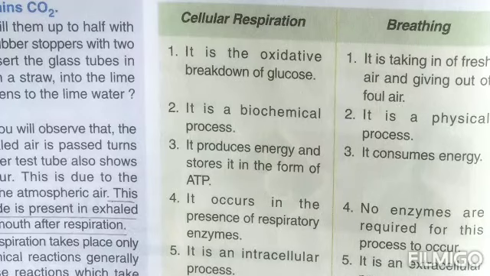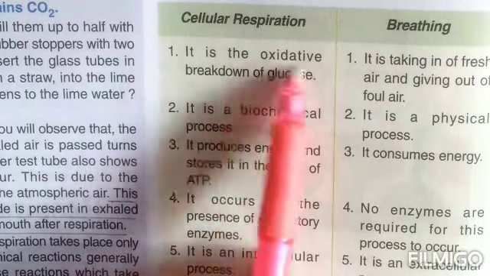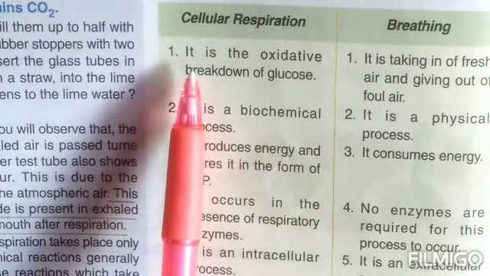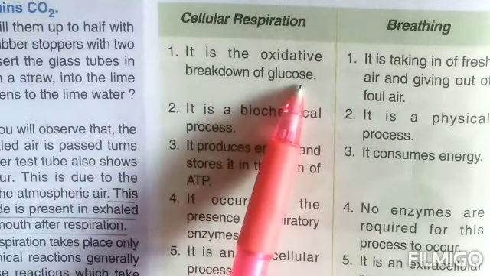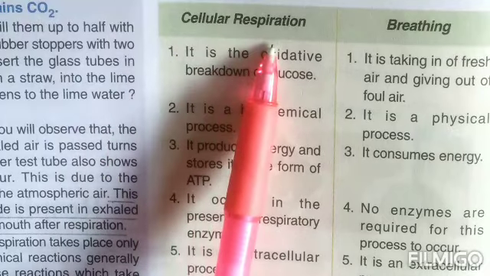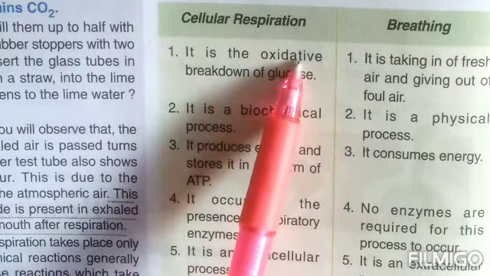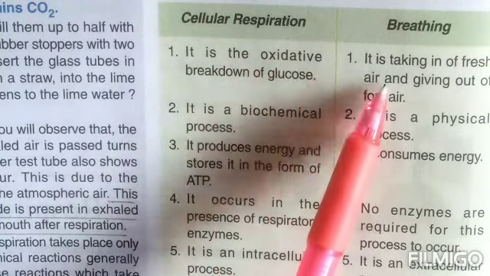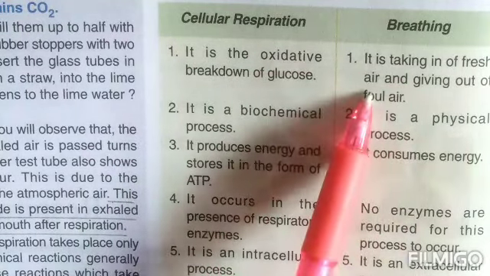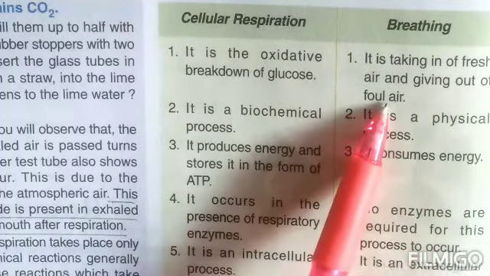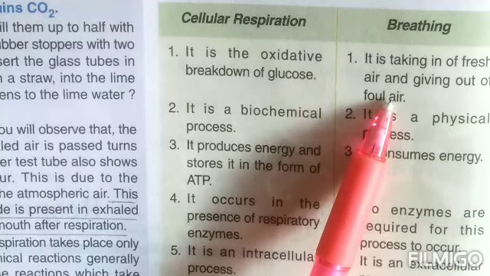Coming to the next thing, children, the differences between cellular respiration and breathing. Very, very important. First, cellular respiration is an oxidative breakdown of glucose. That means what exactly is cellular respiration, children? It is the breakdown of glucose along with oxygen. That is why it is oxidative. Breathing is only taking in of the fresh air that contains a lot of oxygen, and giving out of the foul air that contains a lot of carbon dioxide.